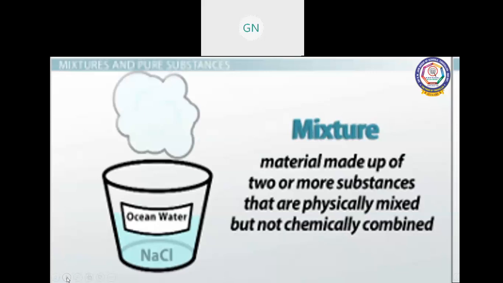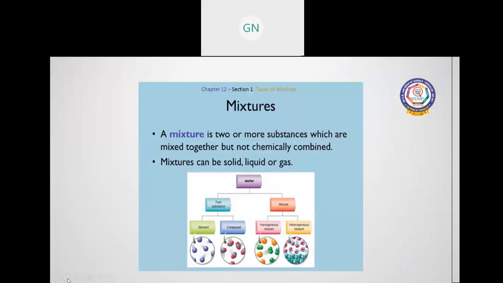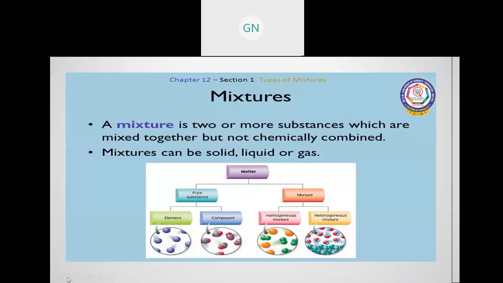When two or more substances combine physically in any ratio, mixtures are formed. Mixtures can be solid, liquid, or gas.